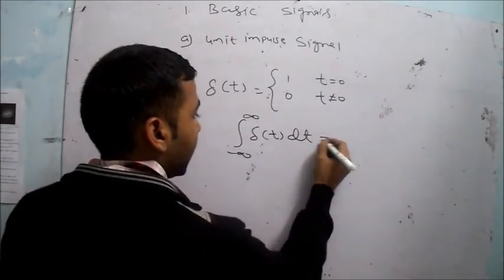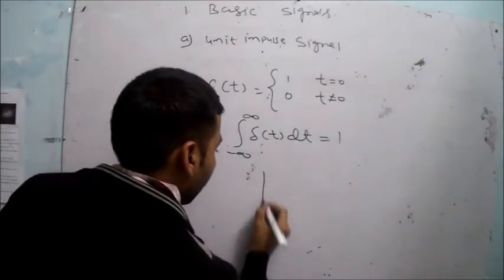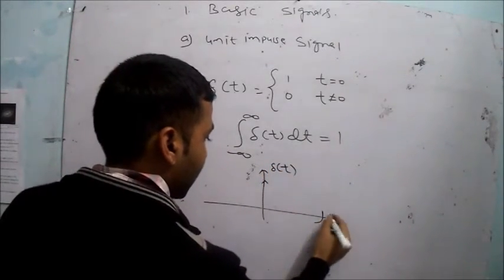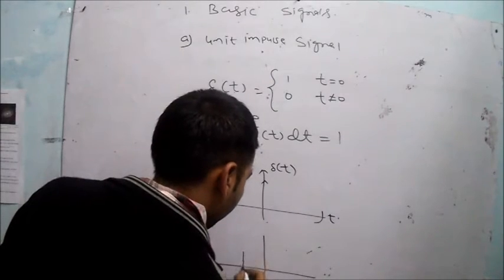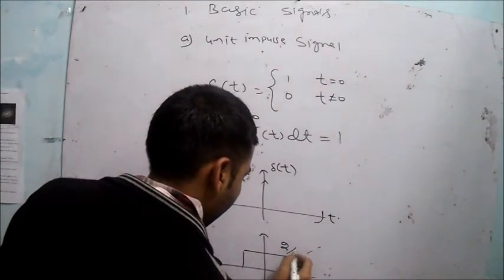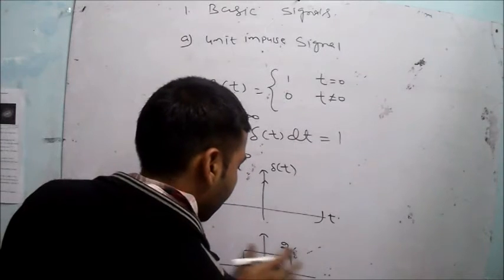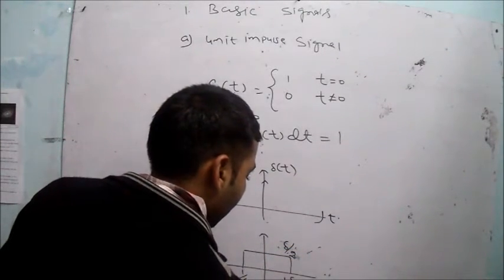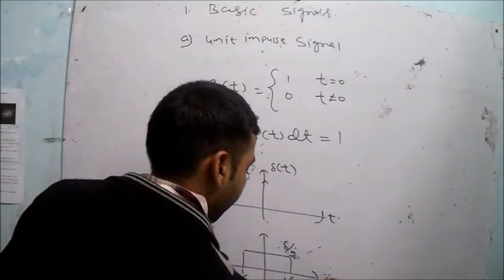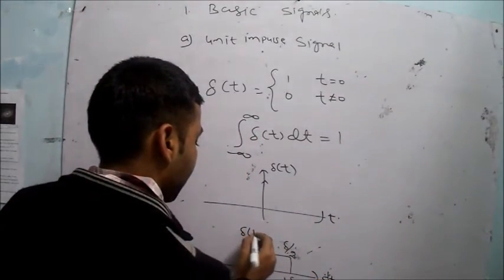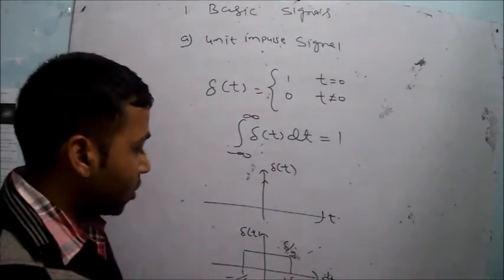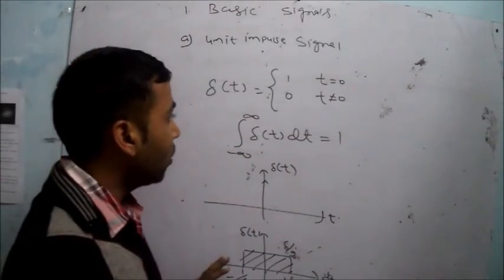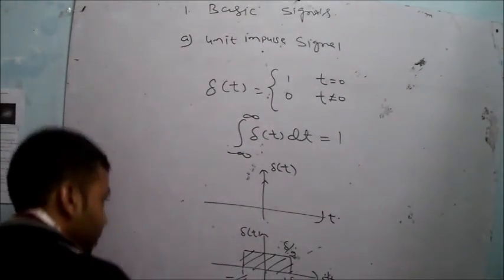The integration of this delta(t) over the complete time duration is 1. So this is delta(t), or this is delta by 2 minus, this is the delta(t) signal. The area under this curve, the area under delta(t), is 1. Okay, so this is the definition of the unit impulse signal.